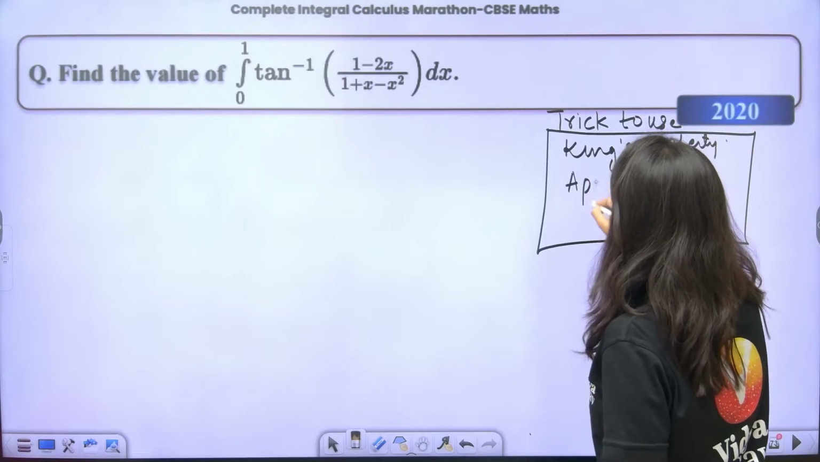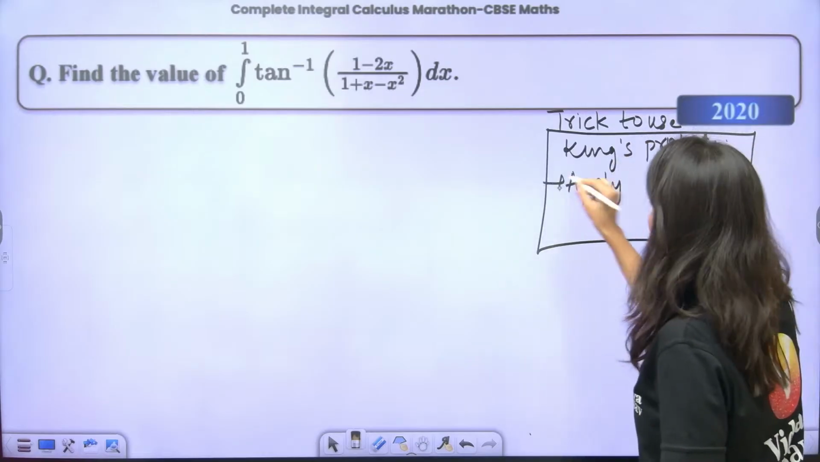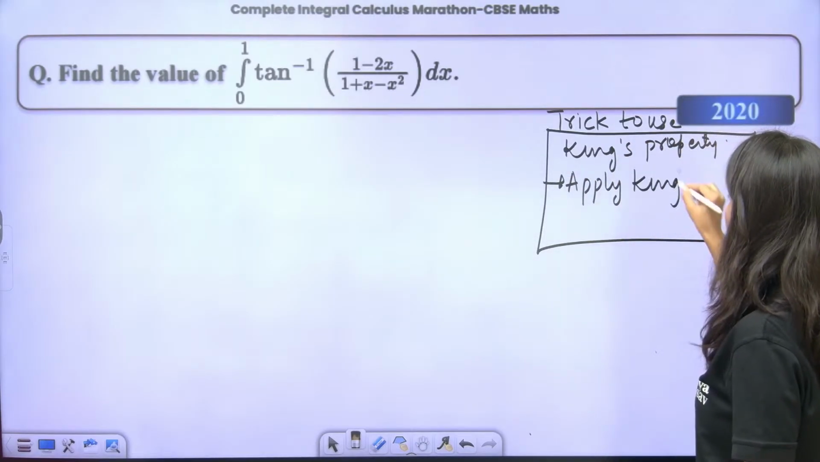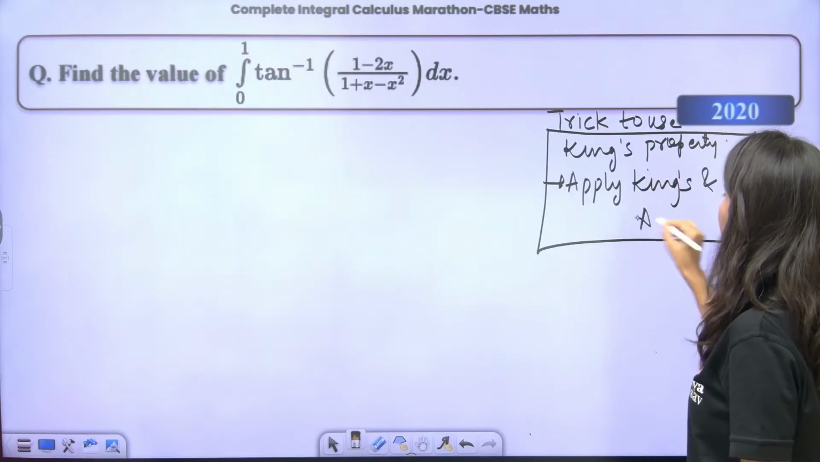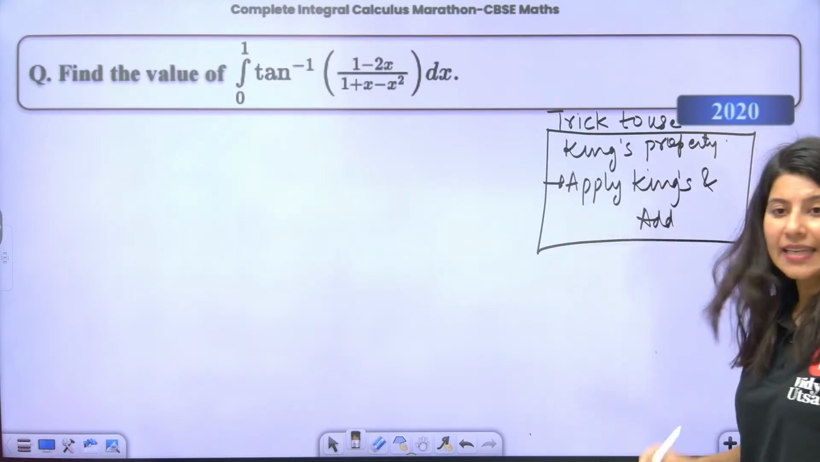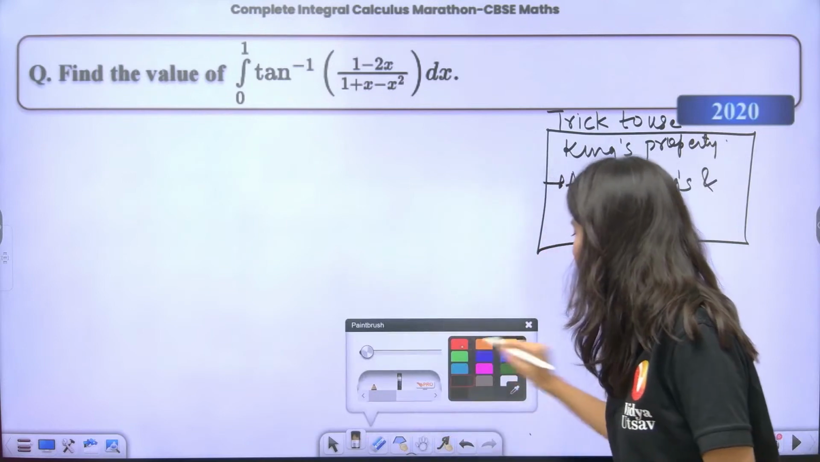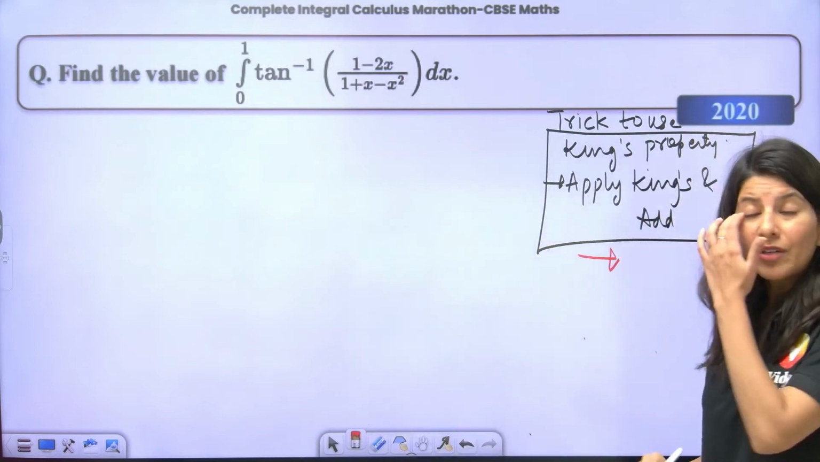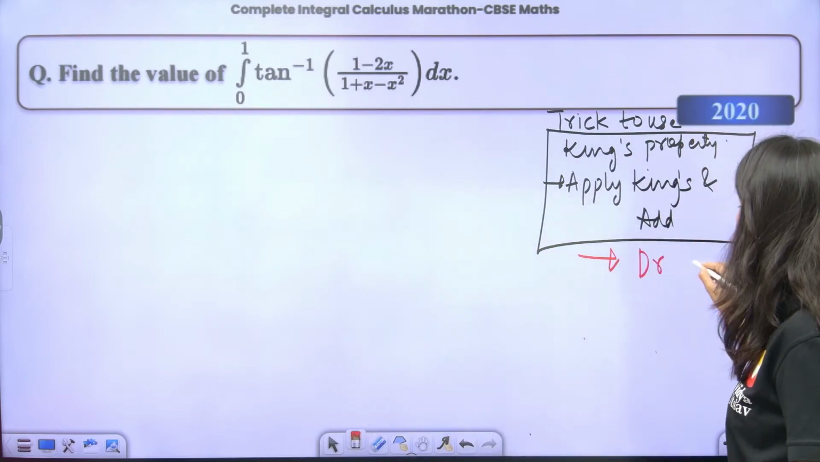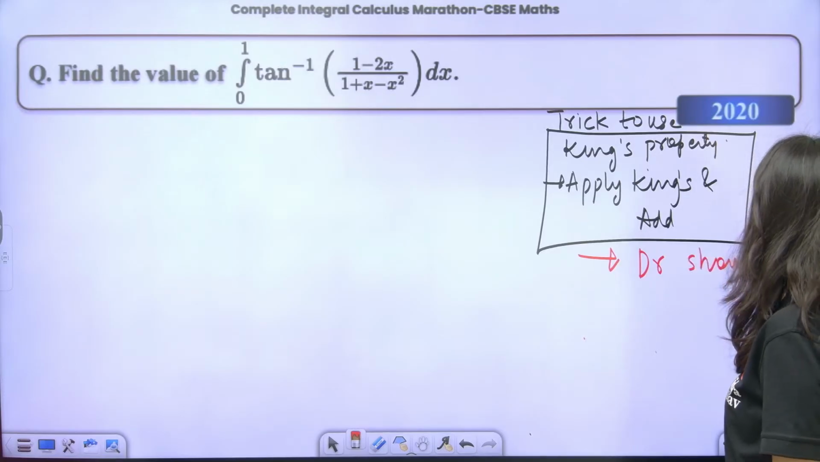Apply King's property and add. Apply King's and add. Always remember that what will happen? The denominator should be the same.